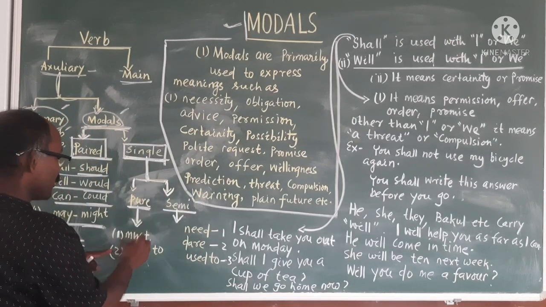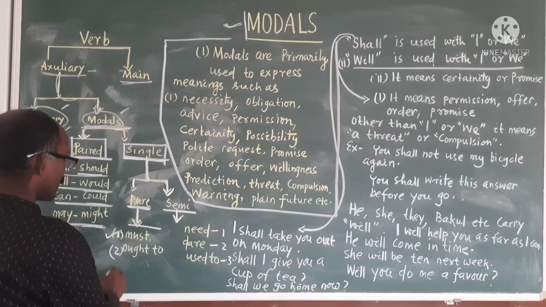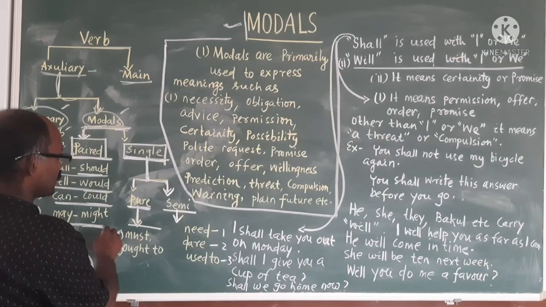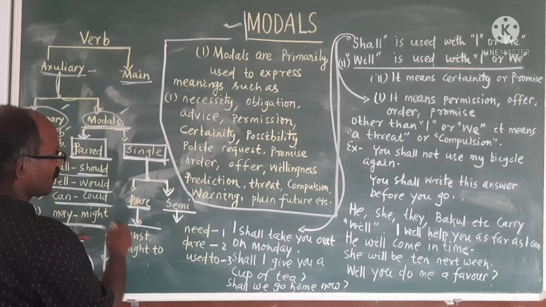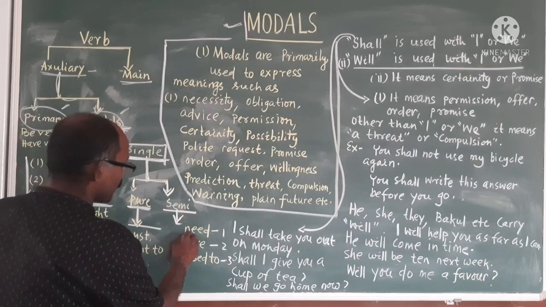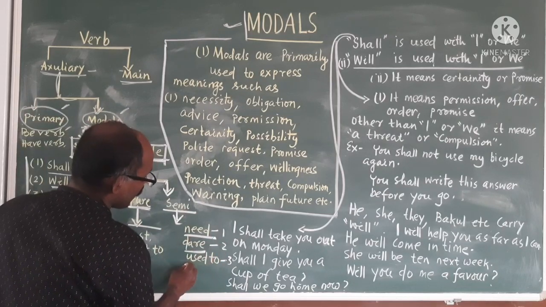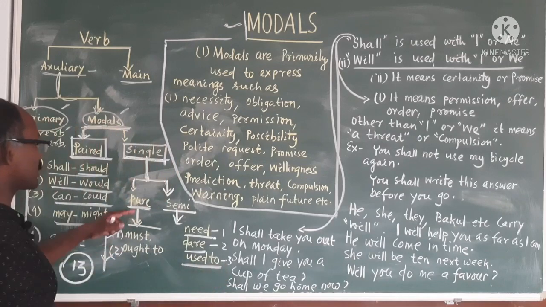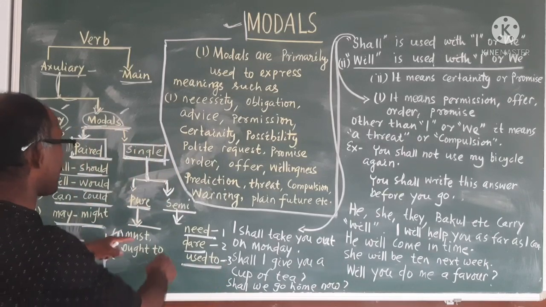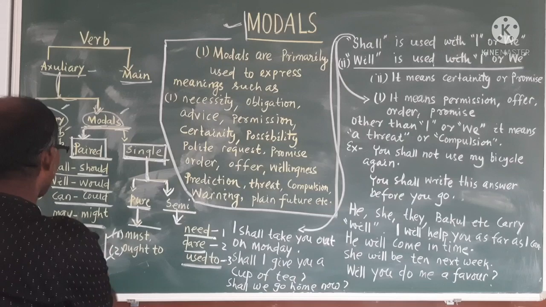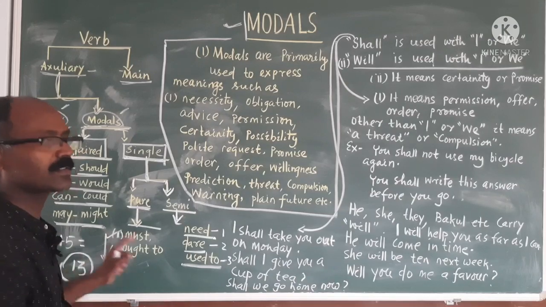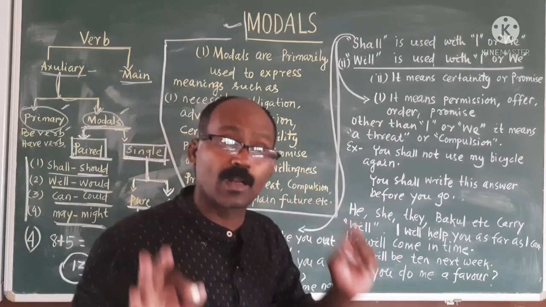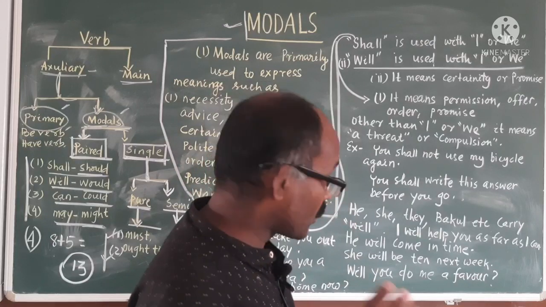Pure is 2, that is must and ought to. Then semi is need, dare and used to. In single you find 5, in pair you find 8. 8 plus 5 equals 13 modals. Have you understood?